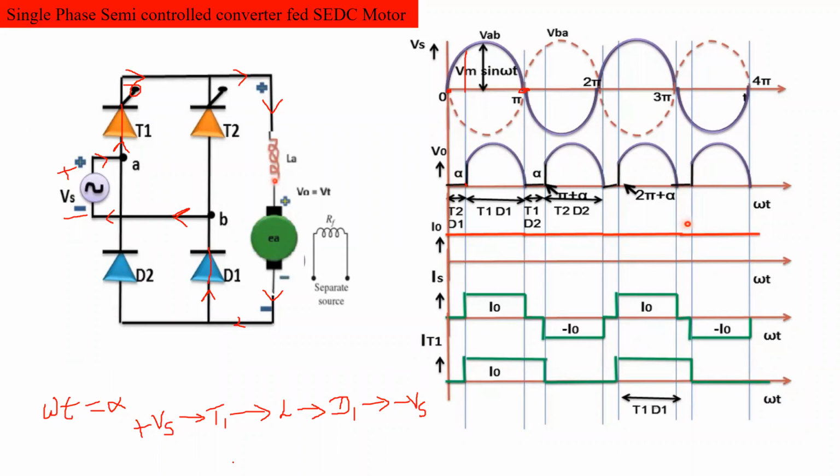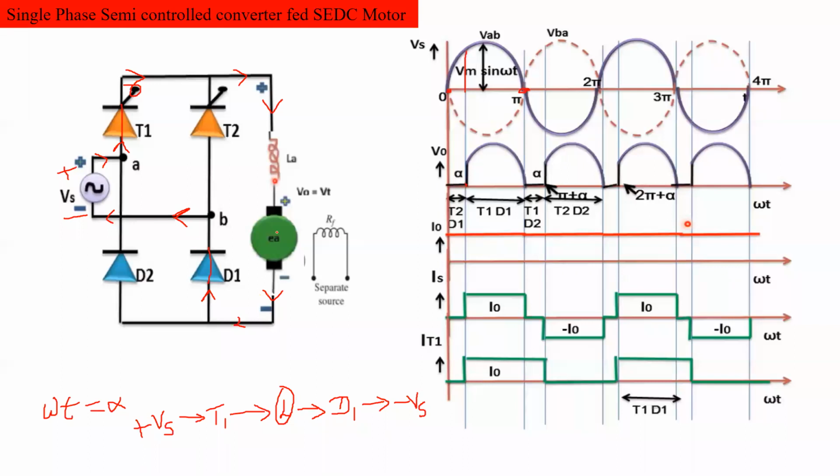Plus Vs, T1. Here the load is nothing but the motor circuit. Clear? After the motor circuit, the current flows through D1 and goes to the negative terminal of the supply voltage.